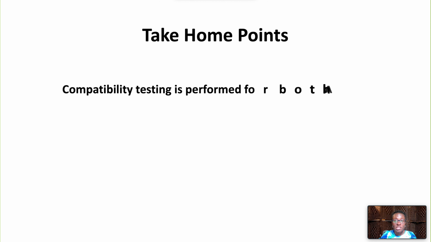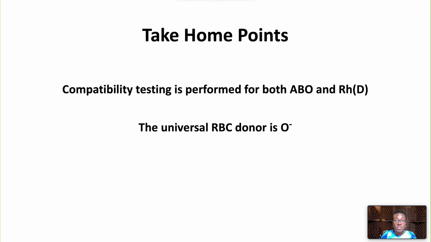Compatibility testing is performed for both ABO and RhD. The universal RBC donor is O negative. The universal plasma donor is AB positive.